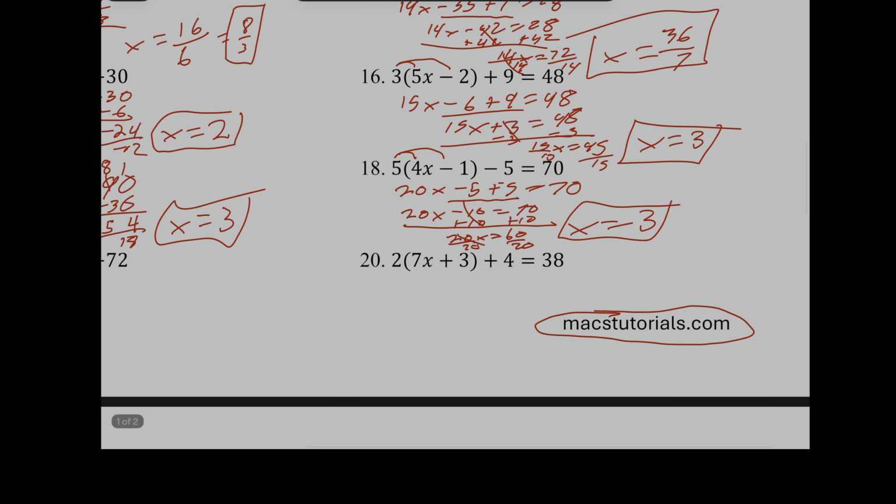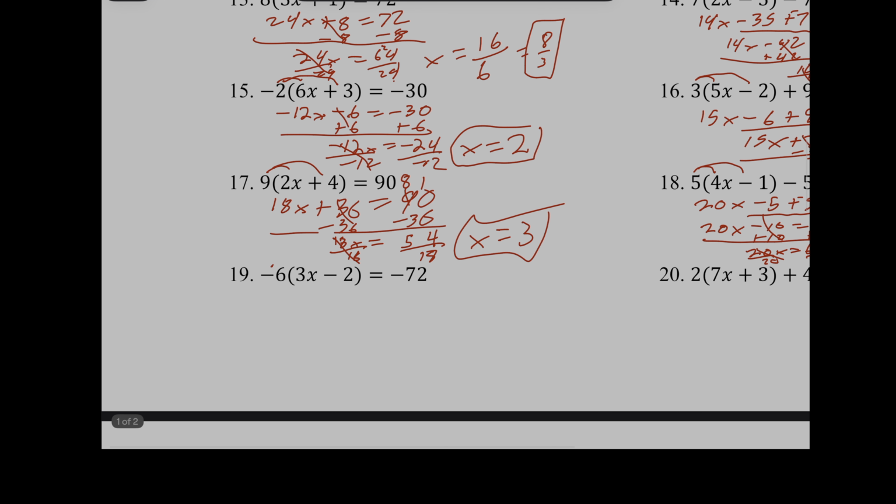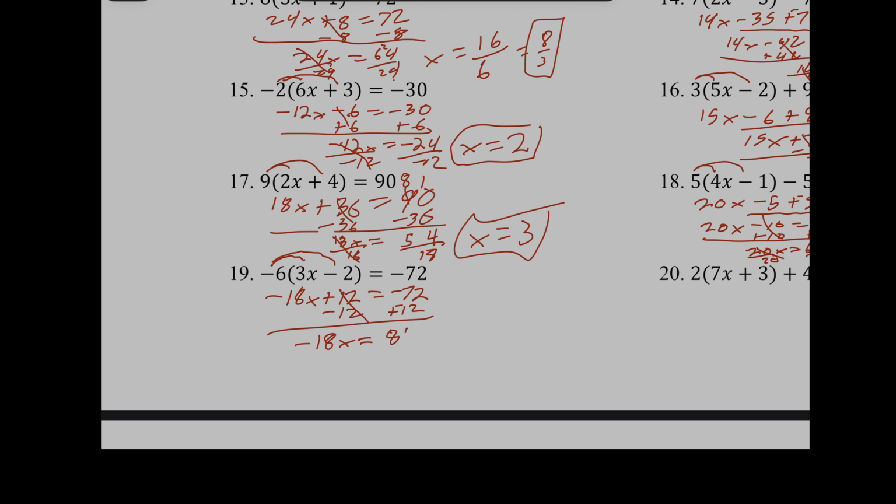All right, 2 more. So this one, oh, negative x times 3x, that's a negative 18x. A negative 6 times a negative 2, that's a positive 12. And that's going to equal a negative 72. Okay, so now let's go ahead and subtract 12 from both sides. I'm going to get negative 18x equals, now, add a line, change the sign. Both signs are negative, so I'm going to add, and that's going to become an 84. And I'm going to keep the sign, which is negative.